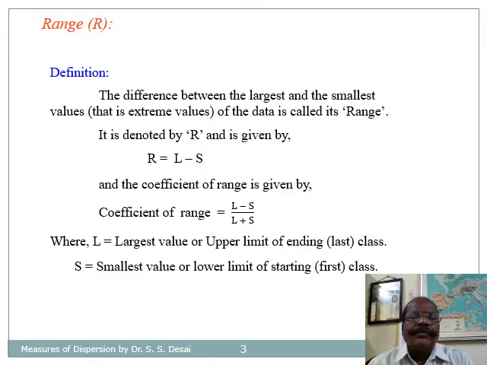This is the first, simplest and easiest measure of dispersion, that is the range. It is defined as the difference between the largest and smallest values of the data. It is denoted by R and is given by R equal to L minus S, and the coefficient of range is given by L minus S divided by L plus S, where L is the largest value in the data and S is the smallest value.